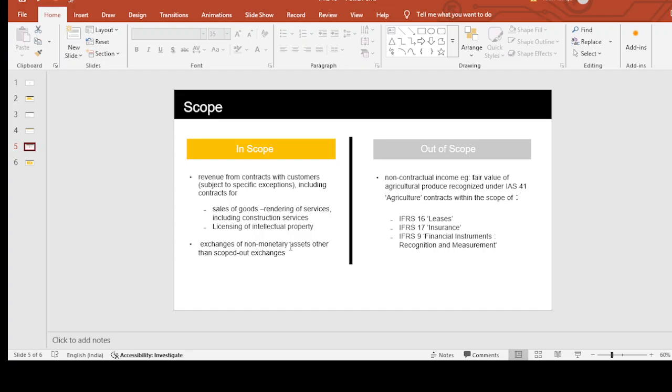Or for example, we all know today there is a cartoon company, or the media company, let's say Chota Bheem, that has become a brand. So they are producing cartoons. So let's say this media company, Chota Bheem, tries to give their cartoon characters to a toy manufacturer. Now they will make soft toys with those characters, right? And sell them in the market. So how will the cartoon company earn the royalty from that toy manufacturer? That is also now covered under IFRS 15.